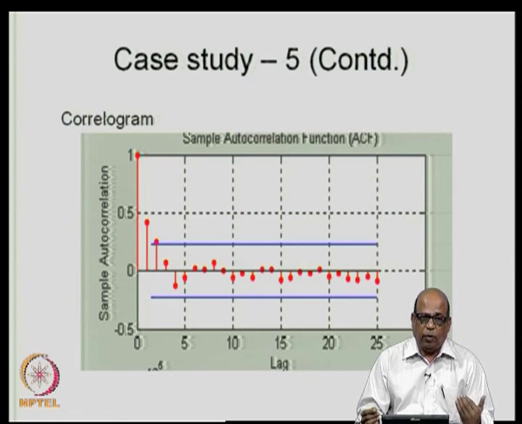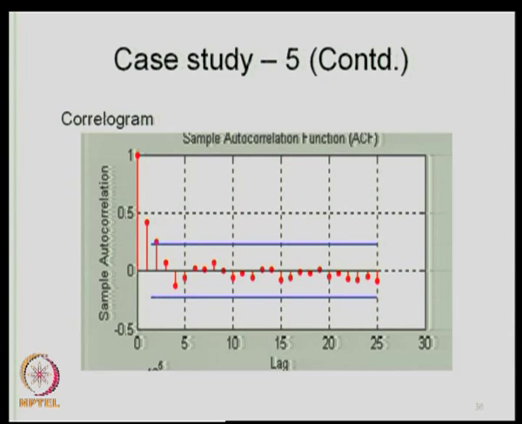So, case study number 5, which I am dealing with, is the annual rainfall series in a high intensity rainfall region, namely the Western Ghats region of India. We will see how this behaves when we apply the time series models. We will continue this discussion in the next lecture.